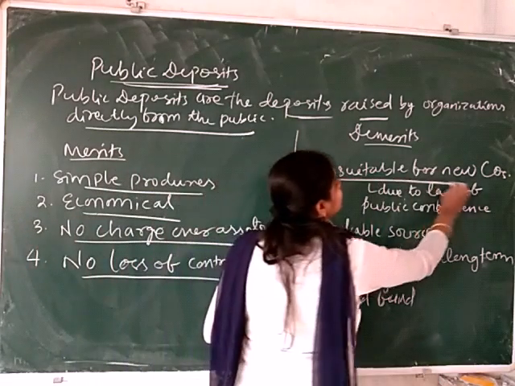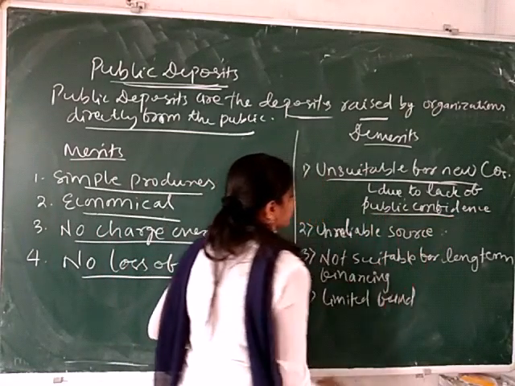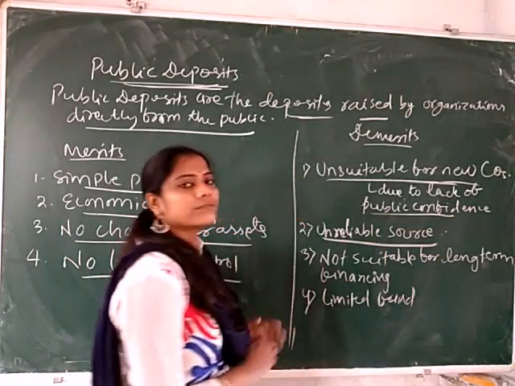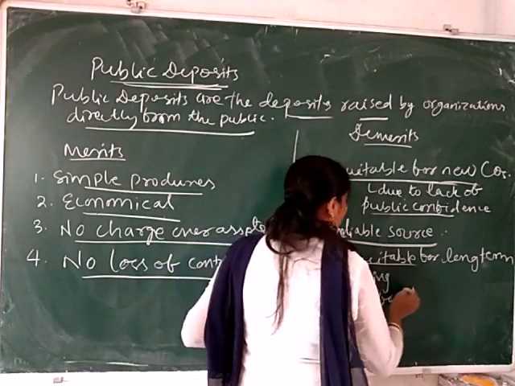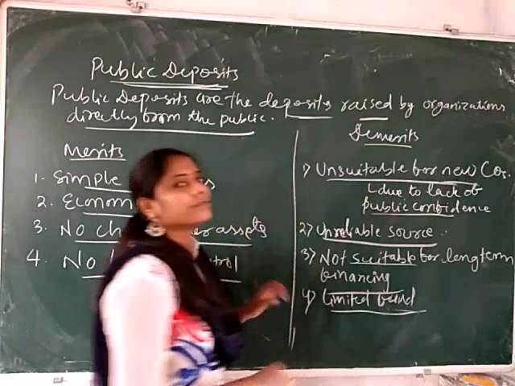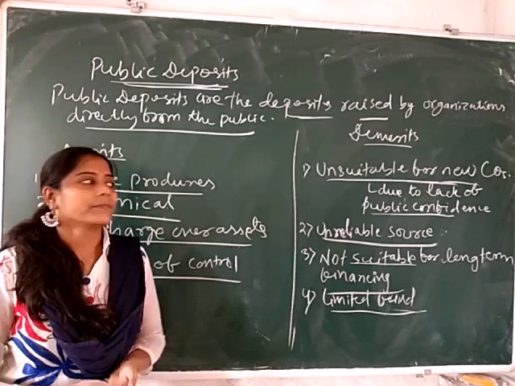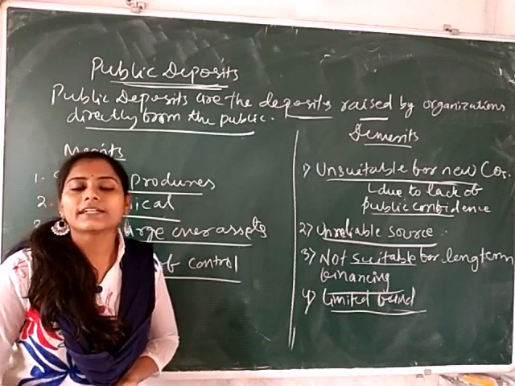Demerits: it is unsuitable for new companies due to the lack of public confidence. Next is unreliable source of finance and not suitable for long-term financing. And another demerit is limited fund. This is not suitable when the company requires long-term fund. So basically these are the concepts related to public deposits.